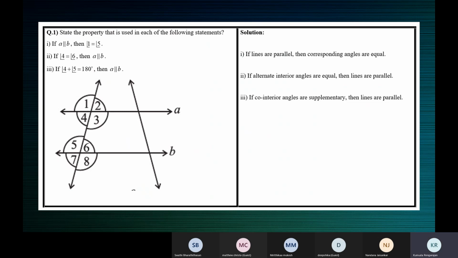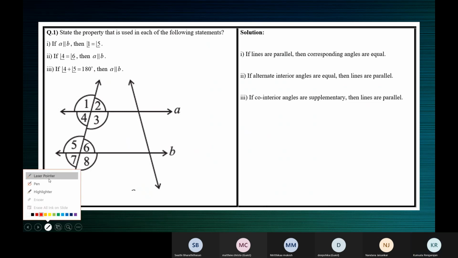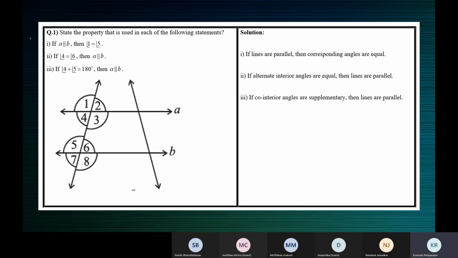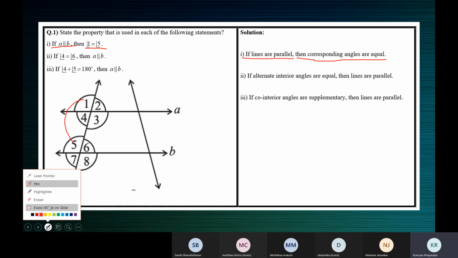So for the first one, it's given that the lines are parallel. So if lines are parallel, then angle 1 is equal to angle 5. You must say then corresponding angles are equal. Just what is given here. We're just writing whatever is given there. We're writing it in words. That's all.